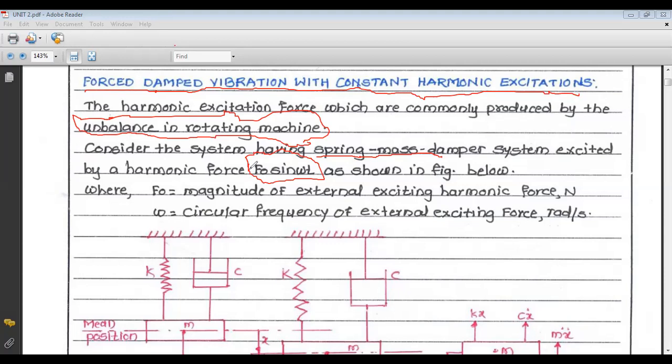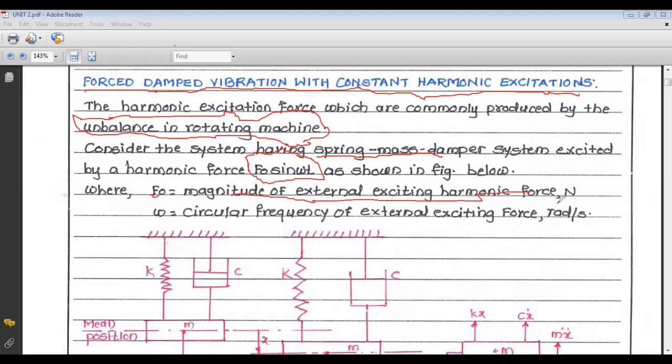I will show that figure, where F0 is the magnitude of the external exciting harmonic force.